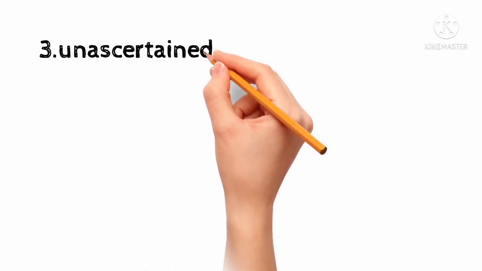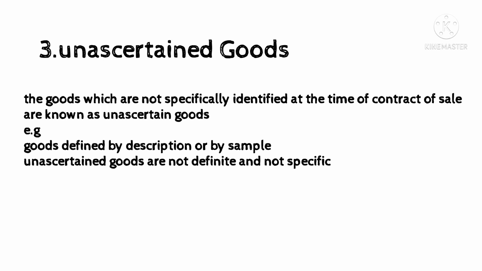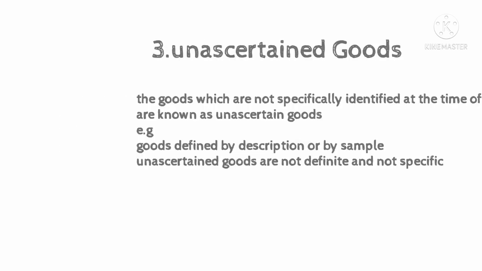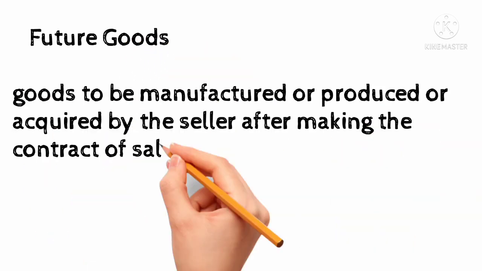Unascertained goods are not specific and definite, that is, goods defined by description or even by sample. The seller, in case of a contract for the sale of unascertained goods, has the option, rather the right, to supply any goods of the kind or the quality contracted for.